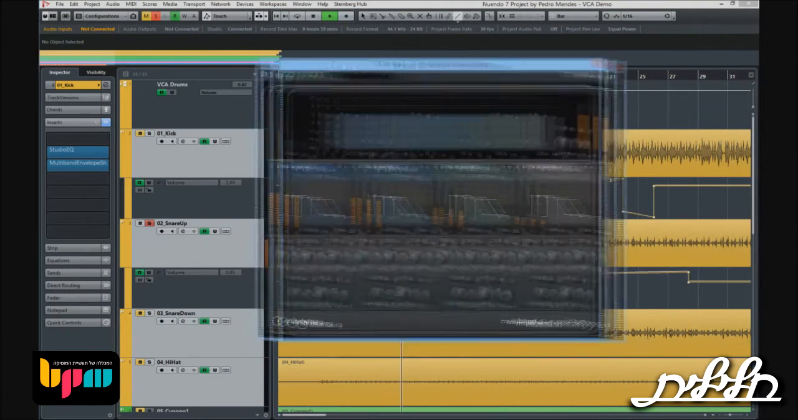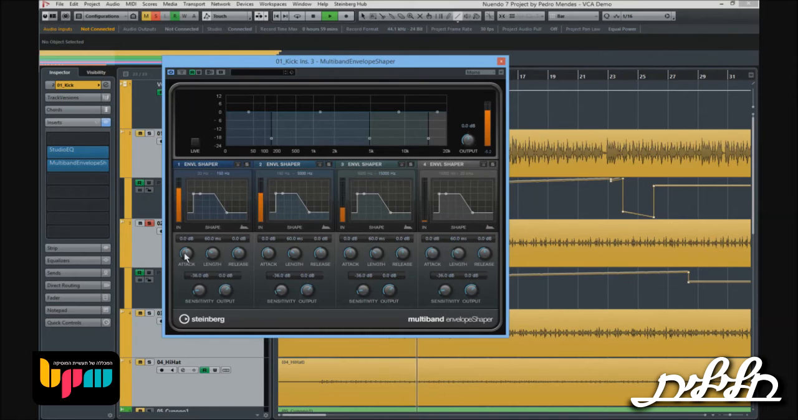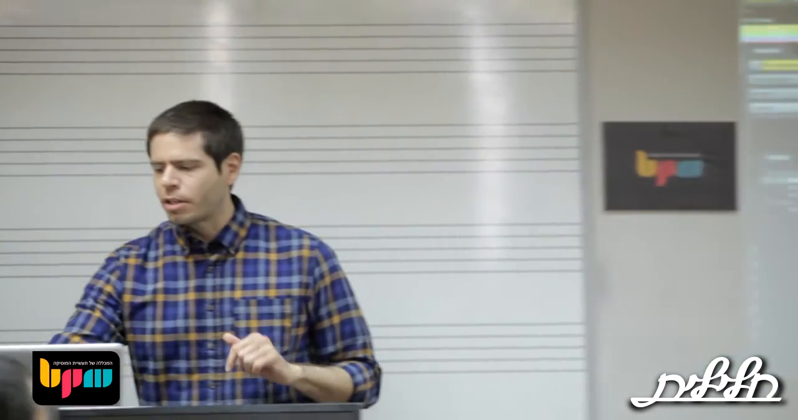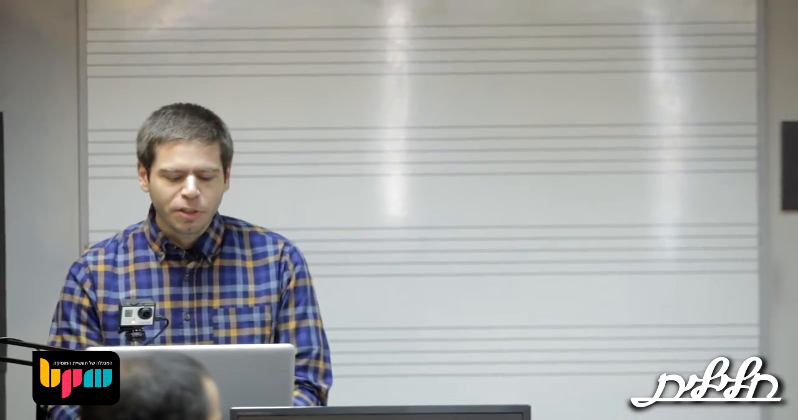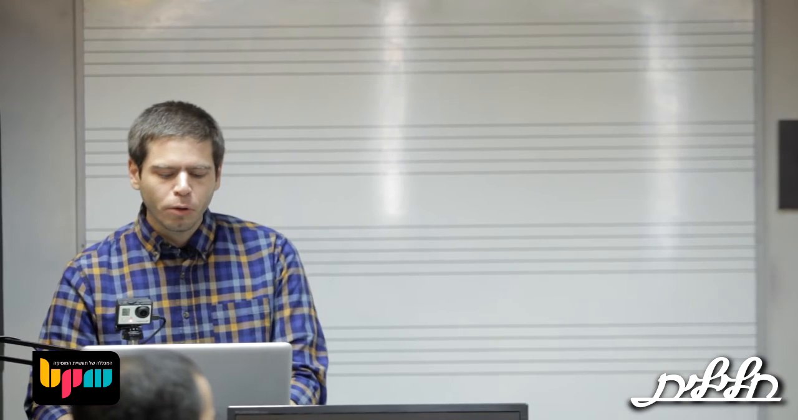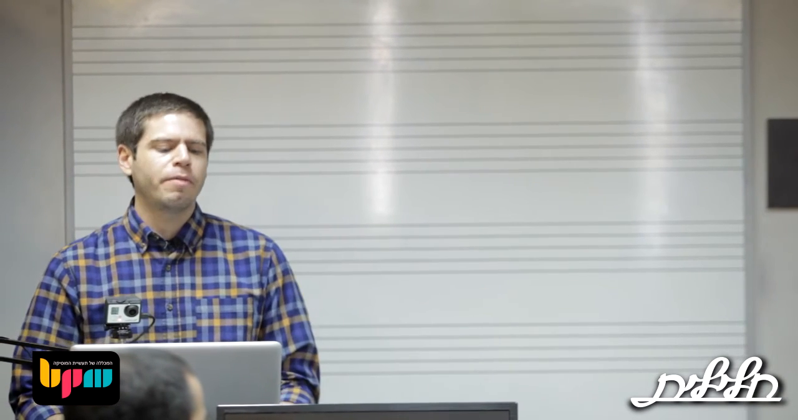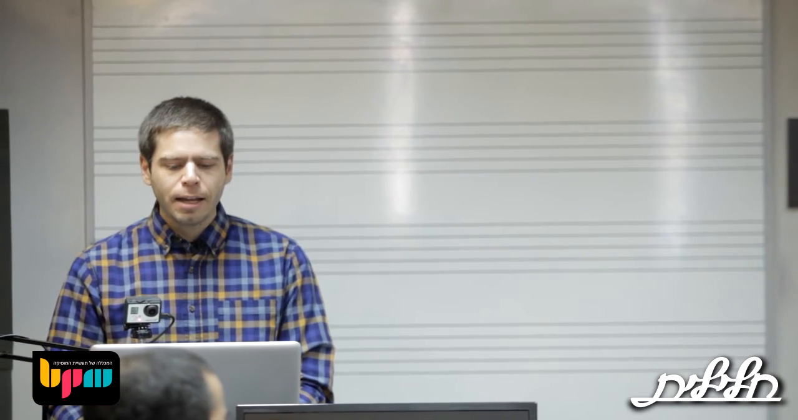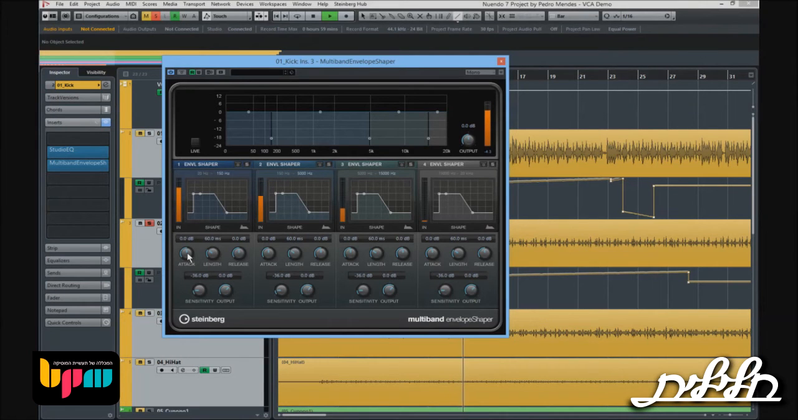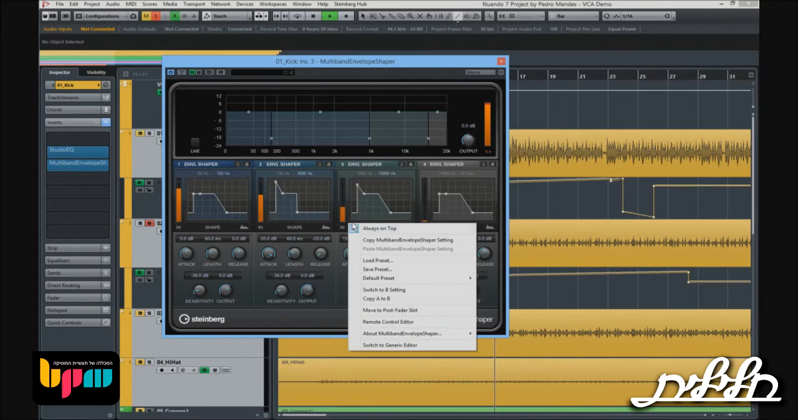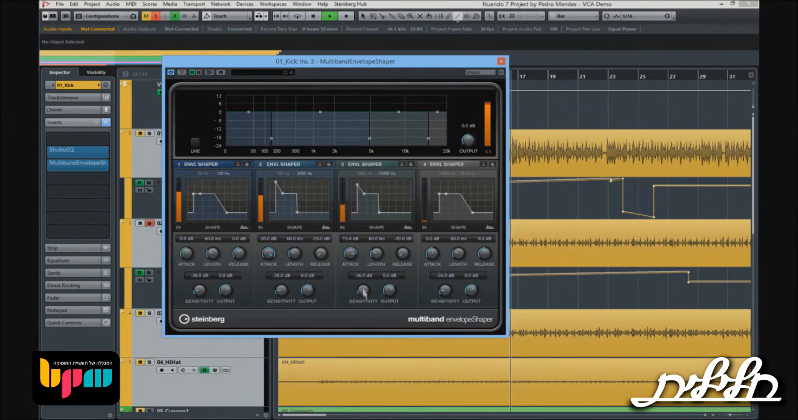One thing that I like about Nuendo and Cubase, you start typing whatever you want in the plugin manager, and then you get the results. So it's like an interactive search. So I start putting multi, and then it will show me the envelope shaper. That's it. And now we can start playing with the transients. This will basically play with the attacks and releases of your tracks.